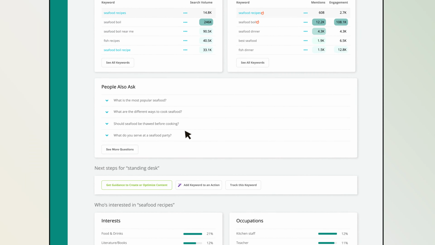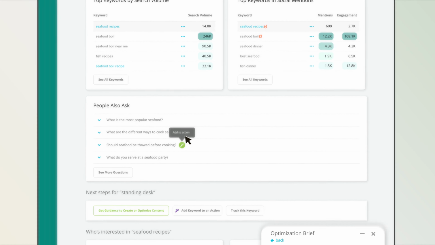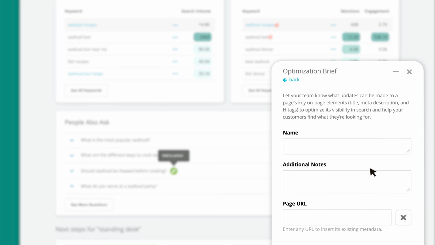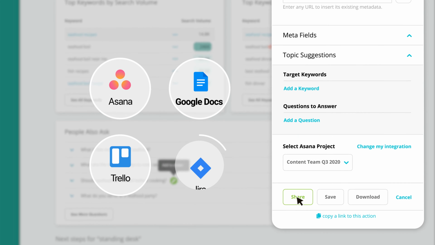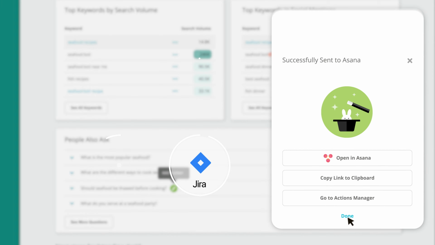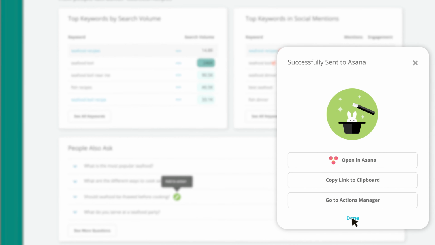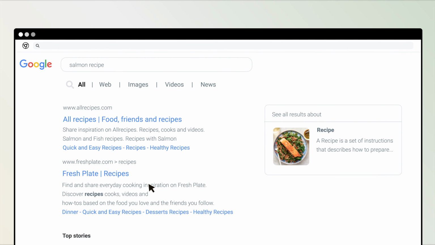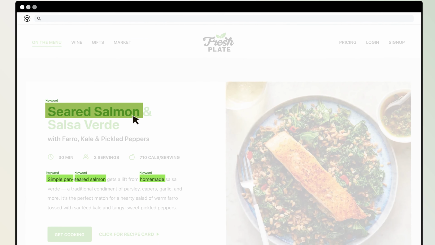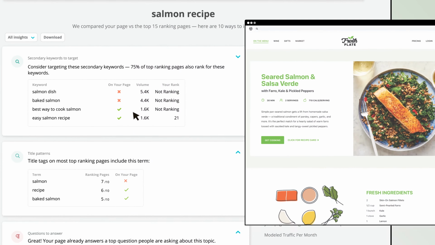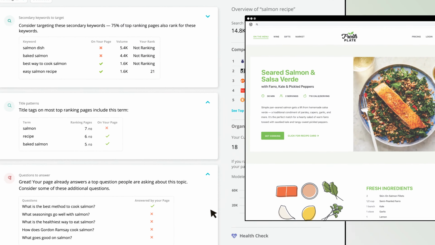Brief your content team right from Conductor with actions. Create and then send briefs and follow-ups to your team's favorite task managers like Asana and Trello to transform insight into action. Conductor guarantees your content will make an impact with prescriptive AI recommendations. Get the winning recipe for how to rank topics that matter most to your audience.